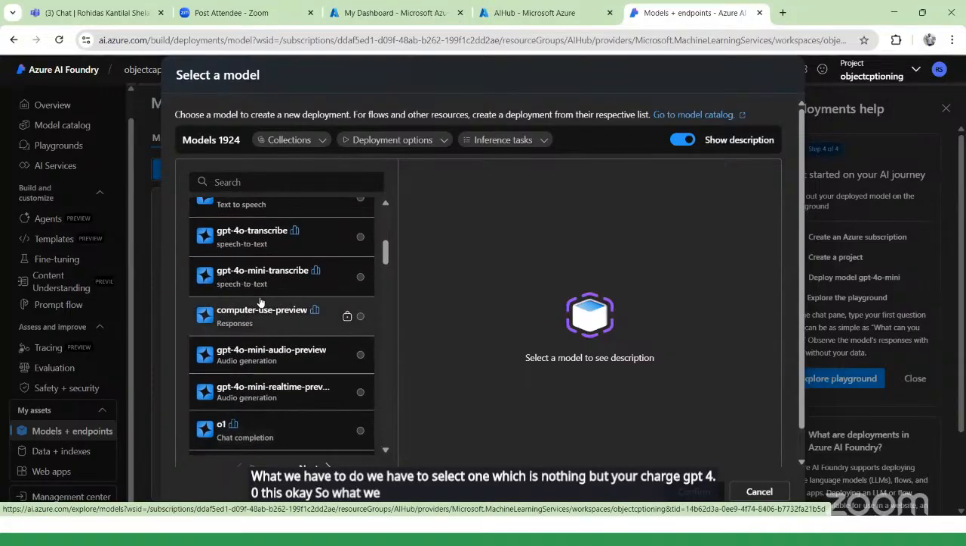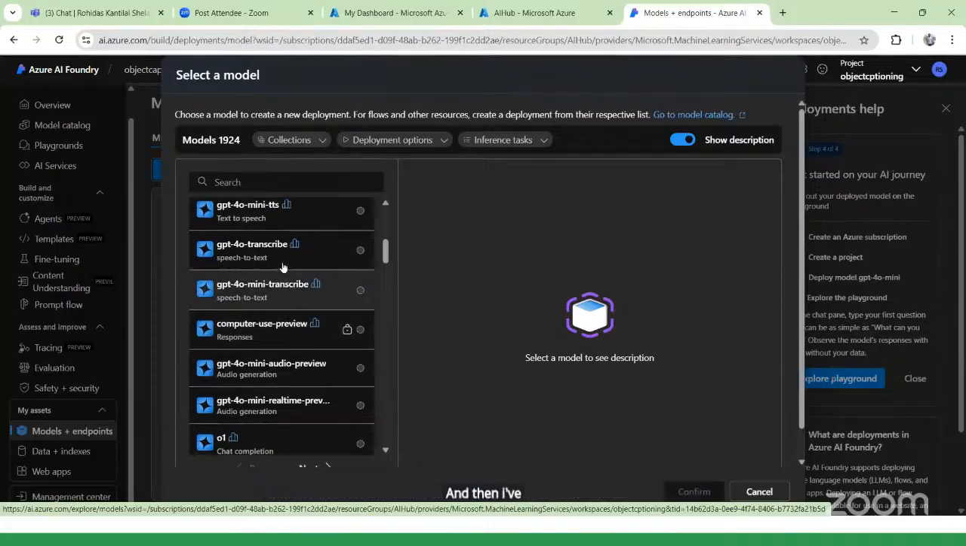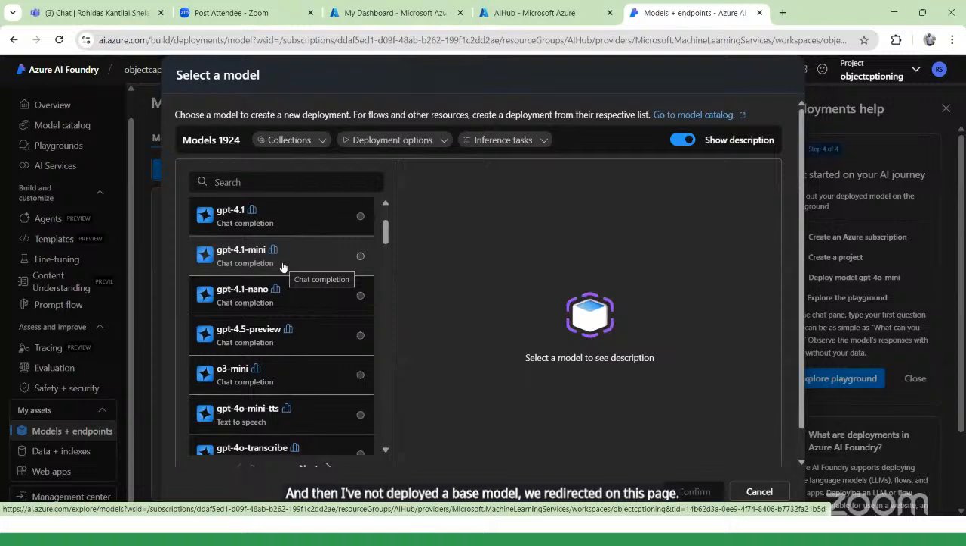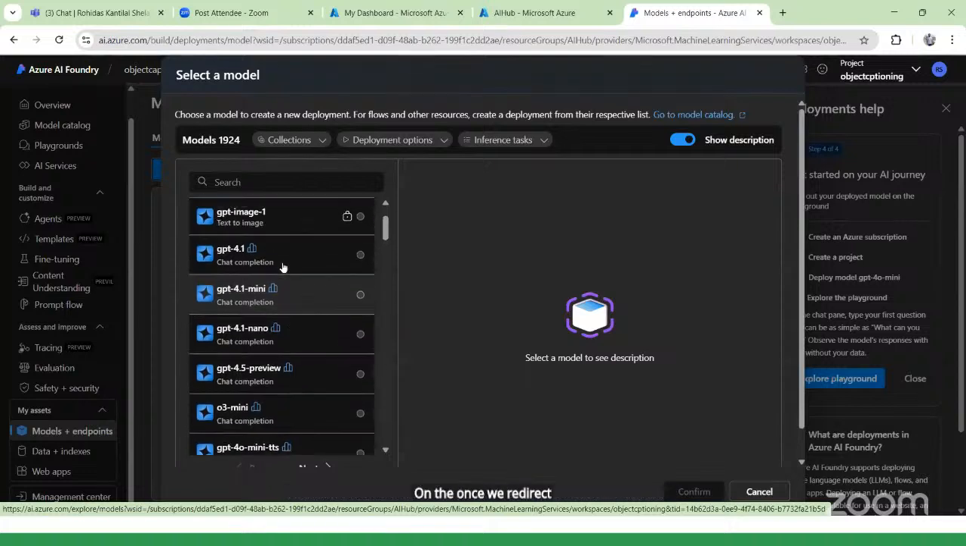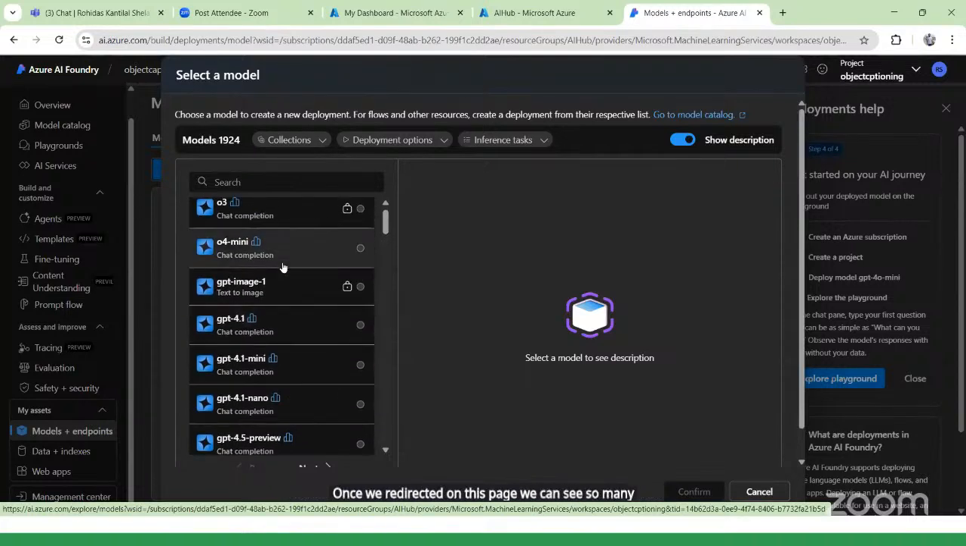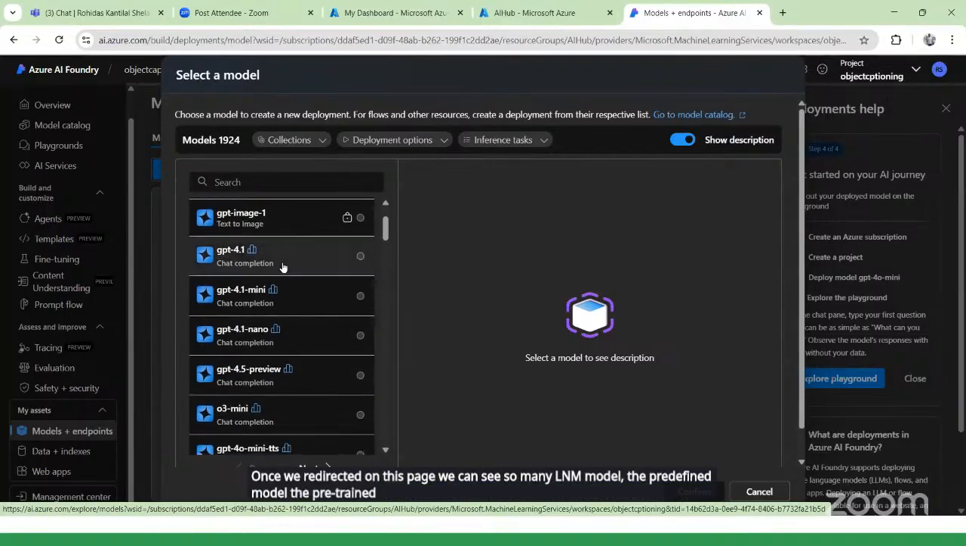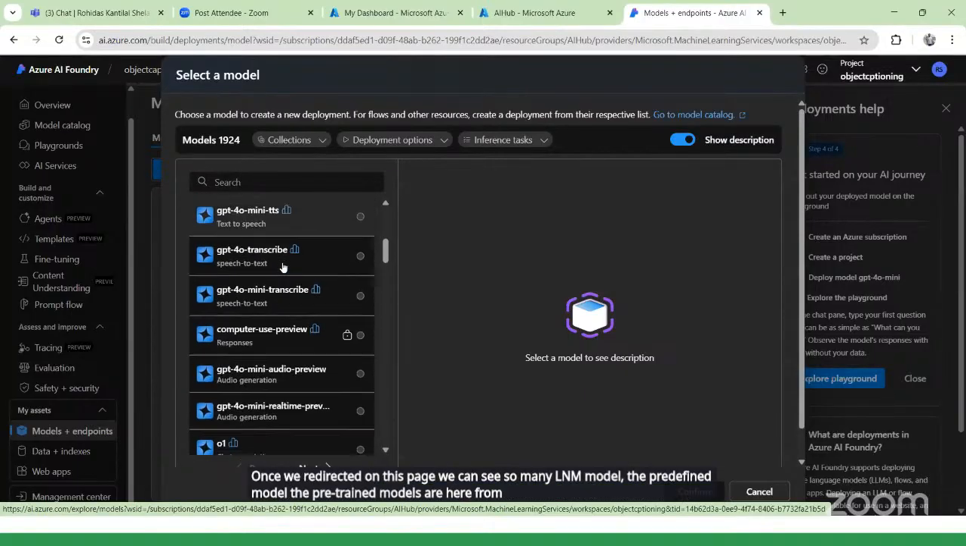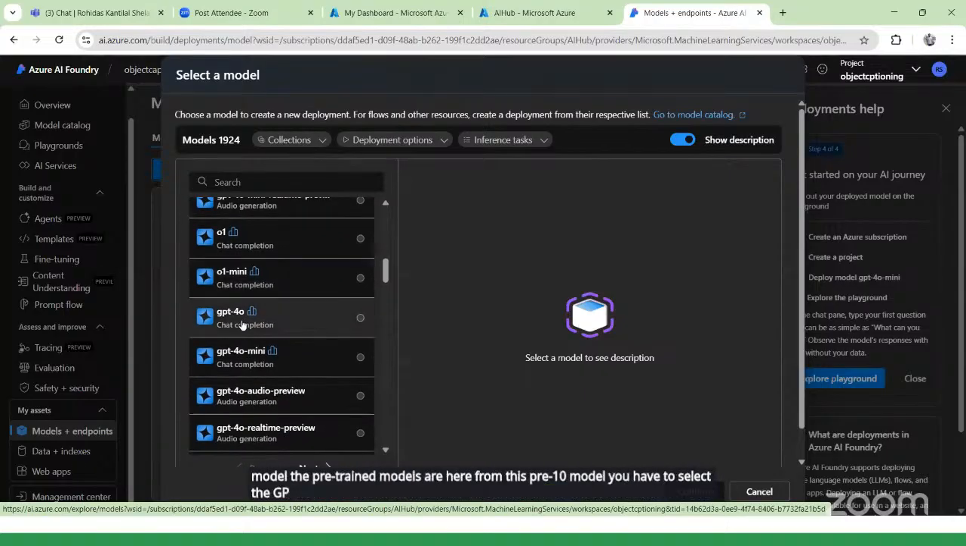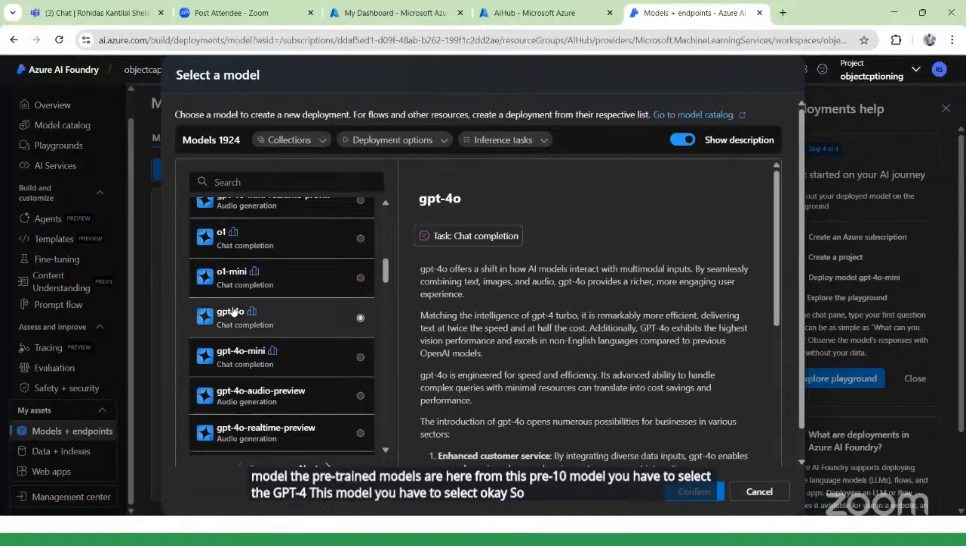We clicked on the project, and from that project we clicked on simply deploy the base model, and after deploying the base model, we were redirected to this page. Once redirected, we can see so many LLM models, the predefined, pre-trained models. From these pre-trained models, you have to select the GPT-4o model. To select this, you can simply click over here.